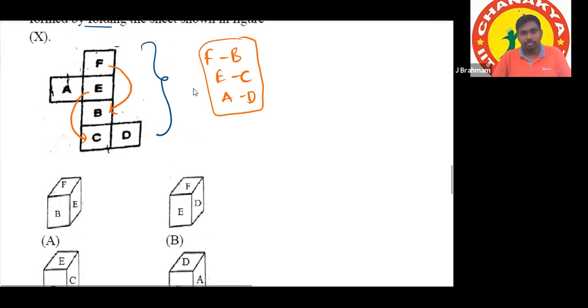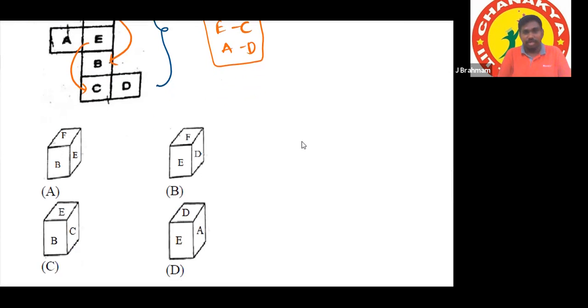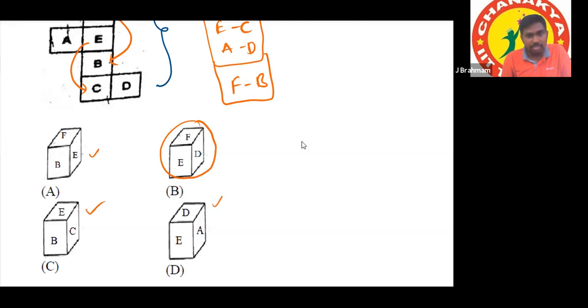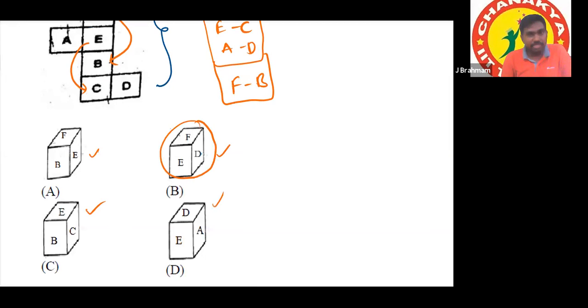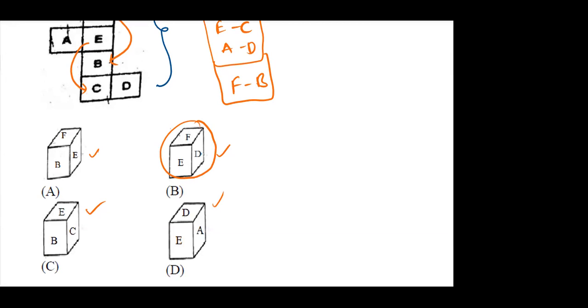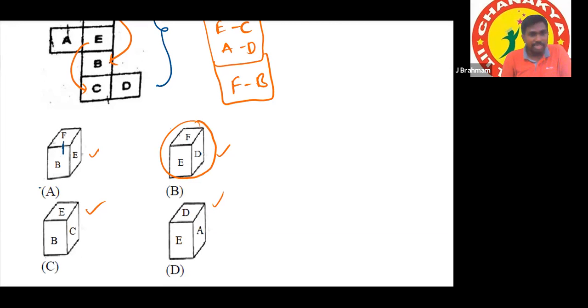Options in which it is going upward. I'm writing again F and B. Here, F and B. So see here, are all the 3 places adjacent or not? In every option, are all the 3 places adjacent or not? Yes, sir. Adjacent means opposite faces cannot be adjacent. So here, if you see the first option, actually F and B are opposite, but we are able to see both at a time. This cannot be the answer.